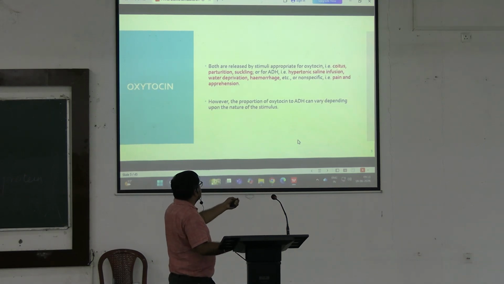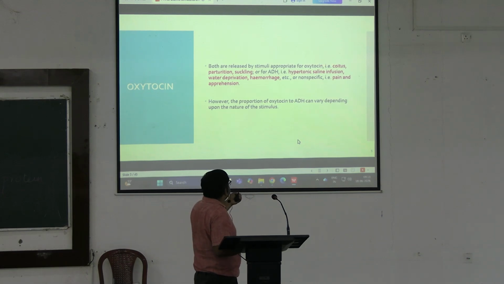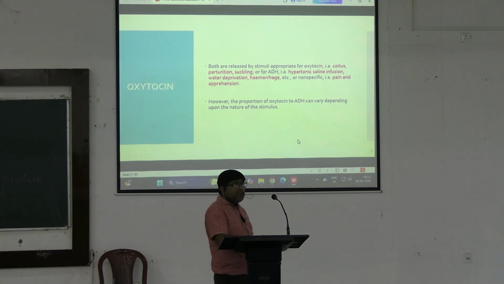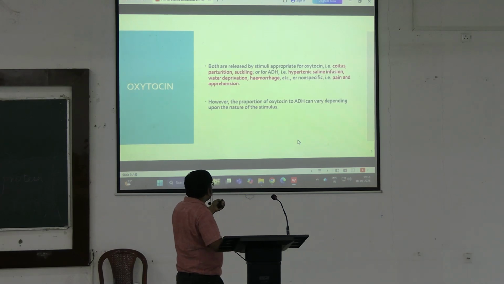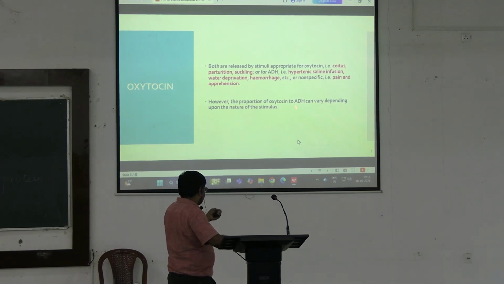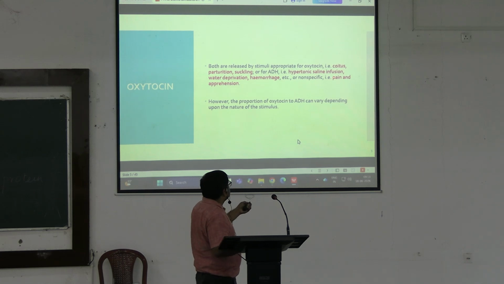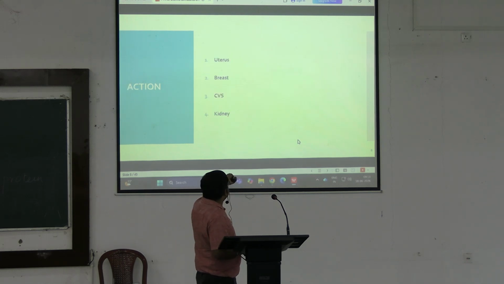Oxytocin is released more in response to coitus, parturition and suckling of the infant, while ADH is released in response to hypertonic saline infusion, water deprivation and hemorrhage, and via non-specific stimuli like pain and apprehension.